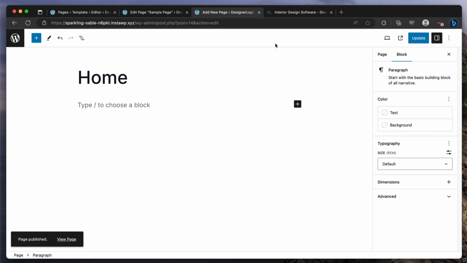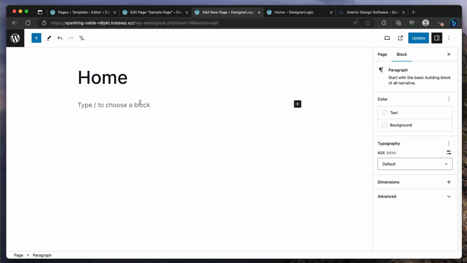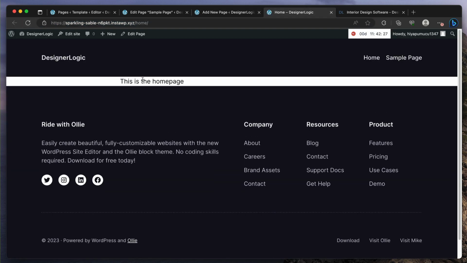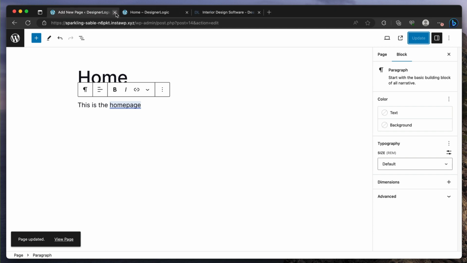So let's just view it. There it is. And maybe we want this to be the homepage. So how do you do that? Well, just for reference here, I'm going to say this is the homepage. So it has something inside. All right. Cool. Now I'm going to go to the settings in WordPress. I'm going to close all this. Here we are.